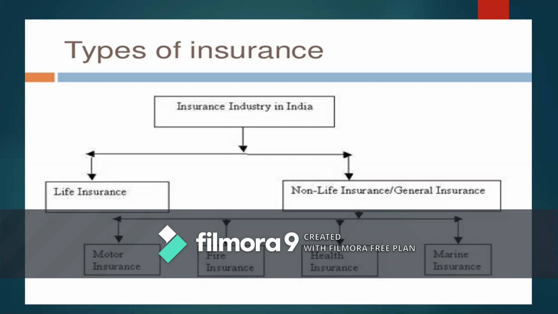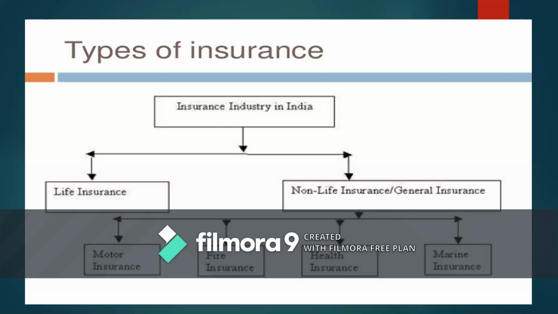This is what we call a life assurance contract. Here, the insurance company definitely compensates out of the premium collected either after the expiry of the insurance contract or at the time of the death of the insured, whichever happens first.